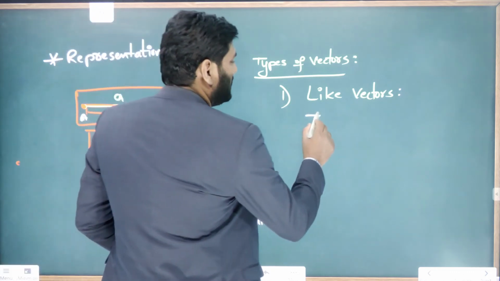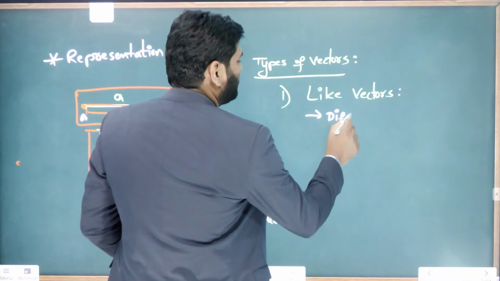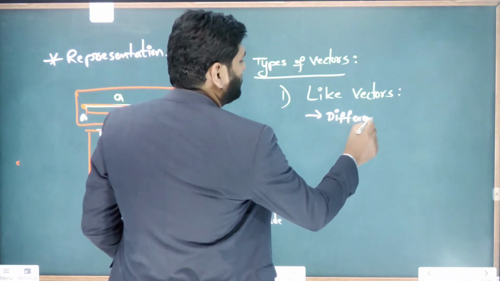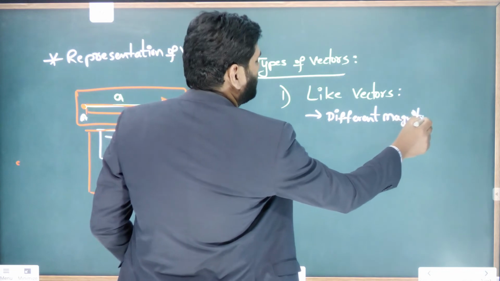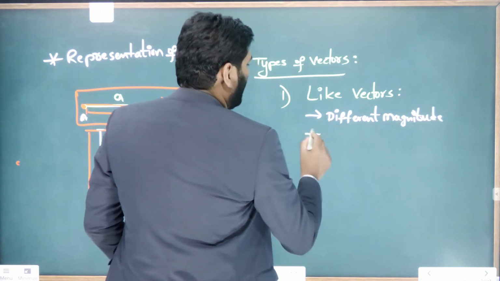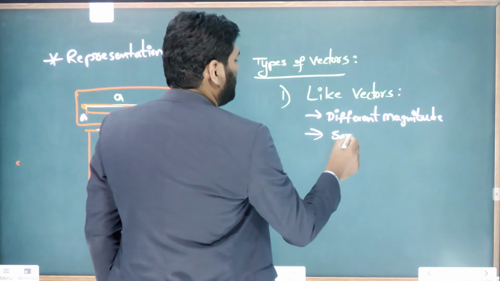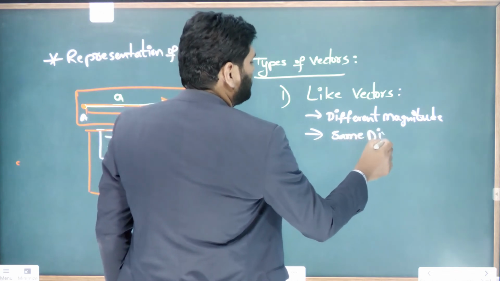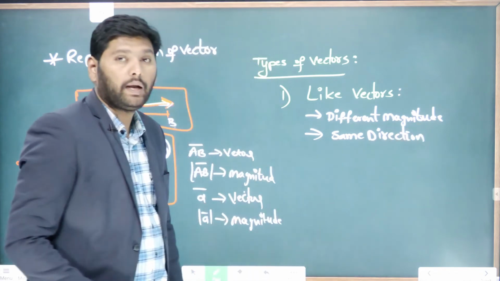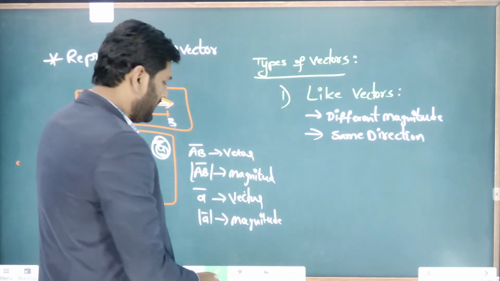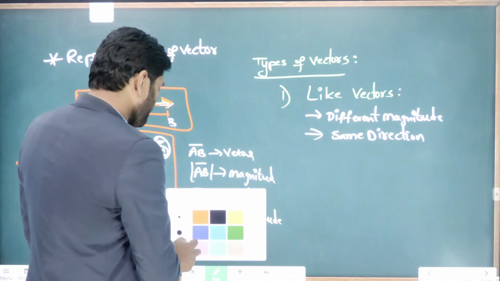Having different magnitude and acting in the same direction. So I'll show in a diagrammatic way.